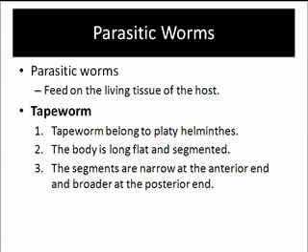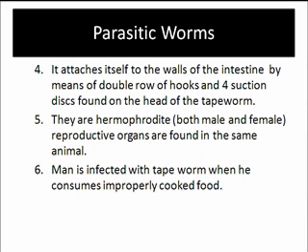The body is long, flat, and segmented. The segments are narrow at the anterior end, but broad on the posterior end. It attaches itself to the wall of the intestine by means of a double row of hooks and 4 suction discs found on the head of the tapeworm.